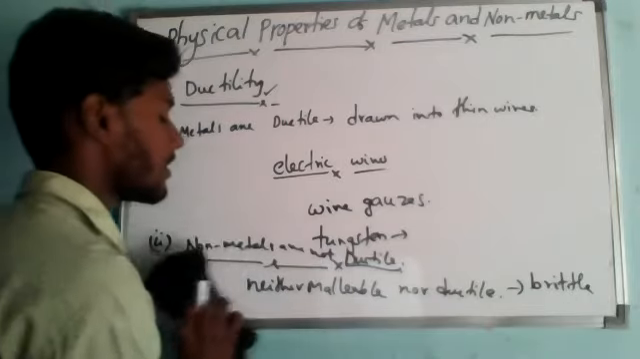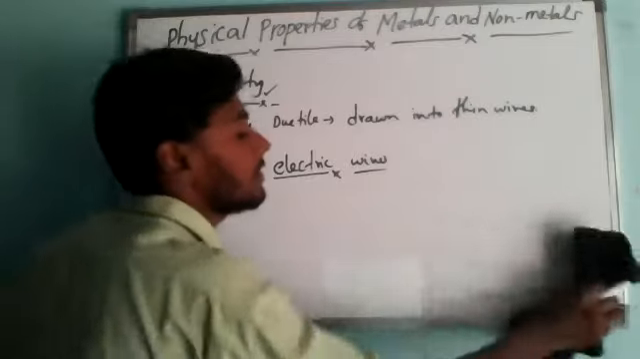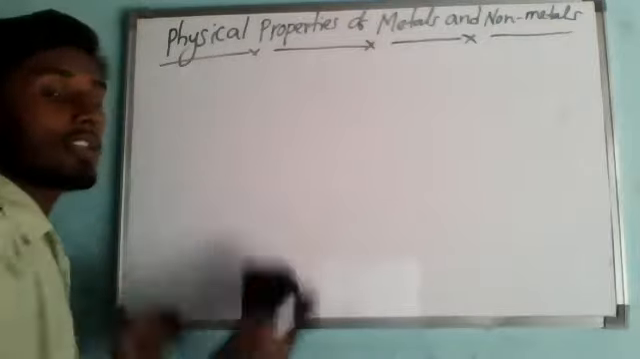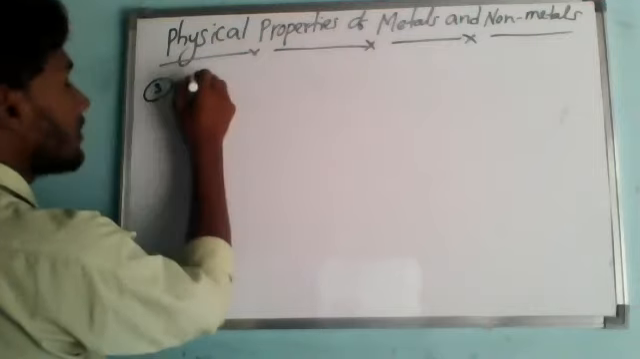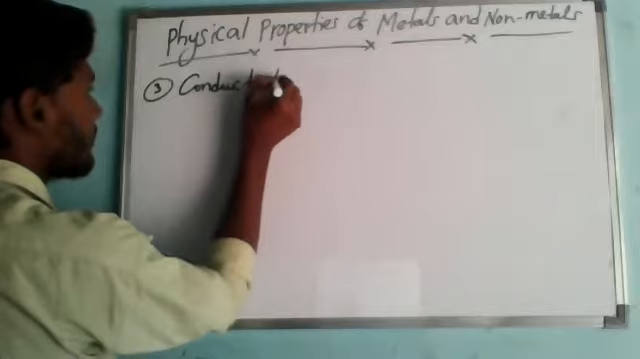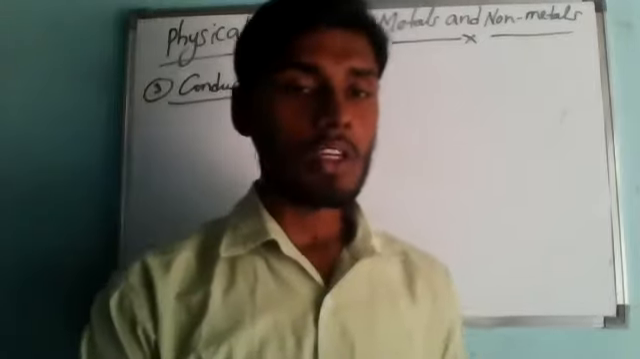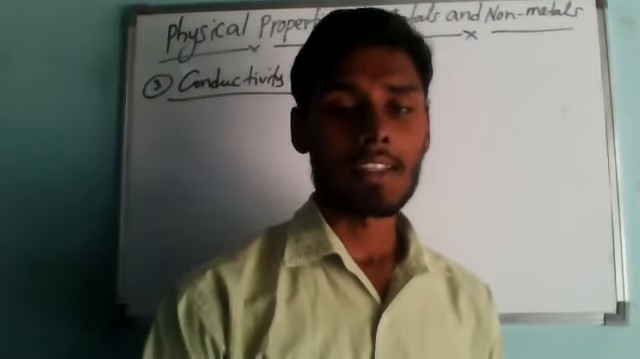The next physical property is called conductivity. This is the most important one. Conductivity means conductivity of heat and electricity. So the third physical property of metals and non-metals is conductivity. We know that metals are good conductors of heat and electricity.